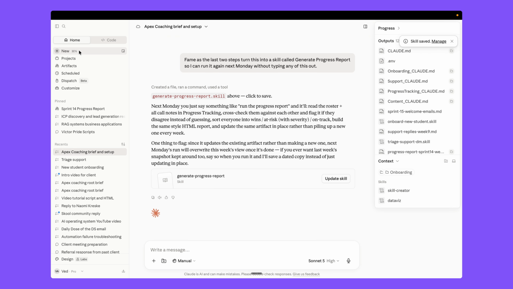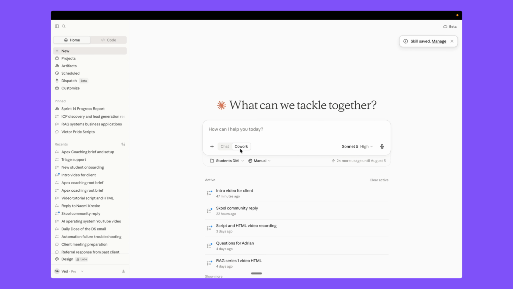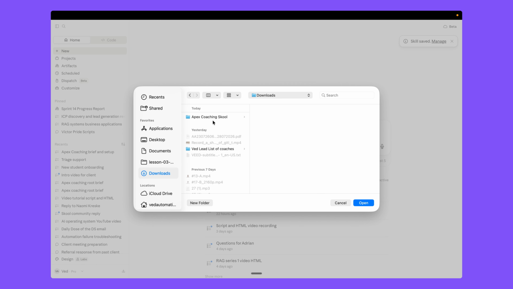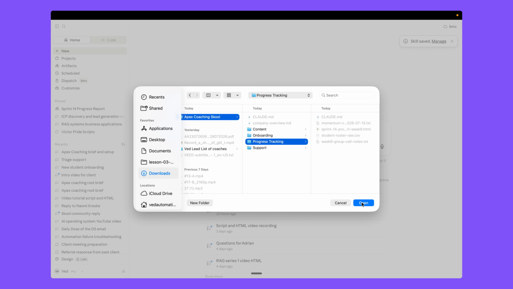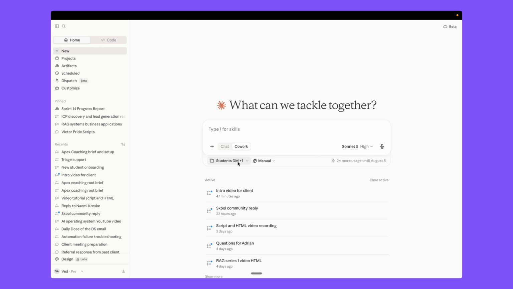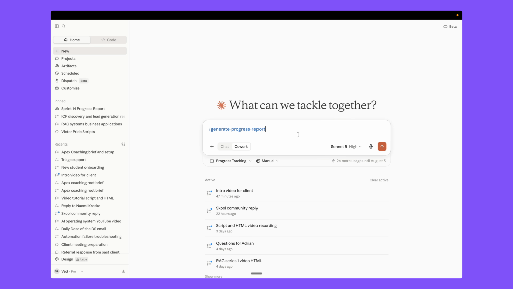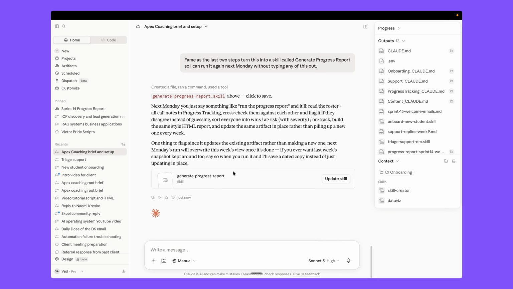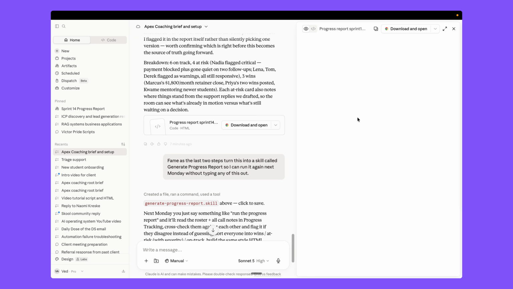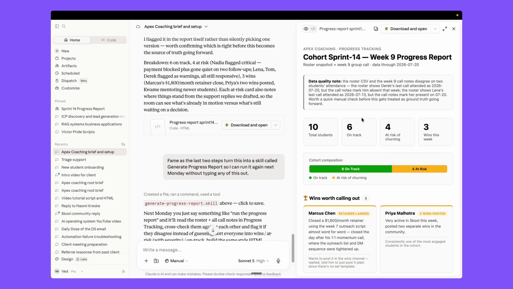So anytime you open a new session, just connect your folder here, go to progress tracking, connect this folder, and we're going to remove this one. We have the folder connected, student progress tracking, and you can just command generate progress report, and you just need to run it. Once you run it, it generates the report for you. This is all you need to do on Monday. So it generates the report like this for you, so you can show it in your team meeting